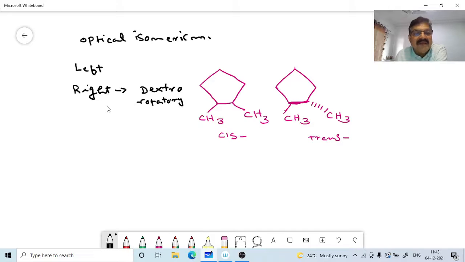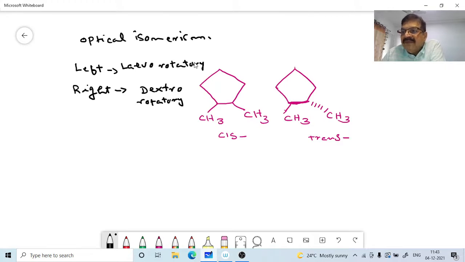The right is dextrorotatory, that is, the clockwise direction, and left is levorotatory, that is, the counterclockwise direction. If the rotation is in the clockwise direction, that is the right side, the compound is called dextrorotatory. If the rotation is in the counterclockwise direction, that is the left, the compound is called levorotatory.